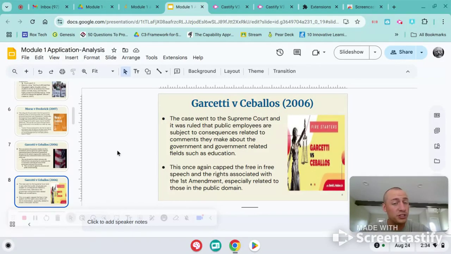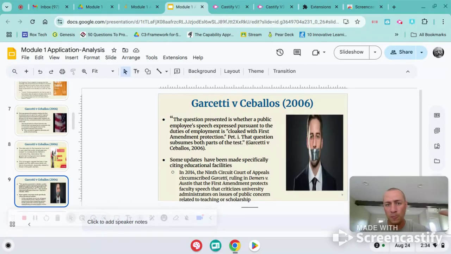But actually, the Supreme Court said there should be some consequences for people talking about being in the public domain. And this corresponds where we circle back to education. It caps freedom of speech. So similar to the first case we looked at with Bong Hits for Jesus, this one caps it in regards to teachers. So there must be a cap. You can't say whatever you want to say about the public domain. If it does make shockwaves, there's going to be some kind of consequences.